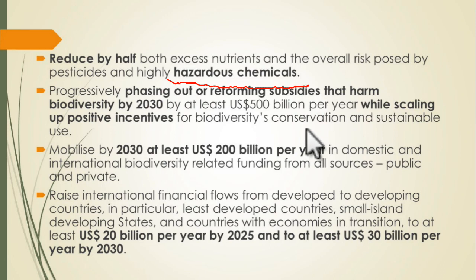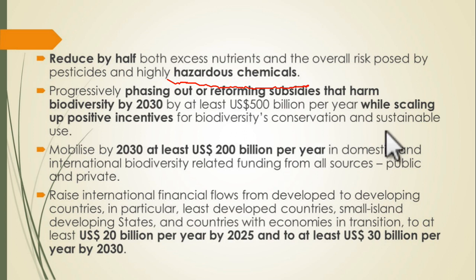The subsidies that go to these harmful pesticides and fertilizers have to be phased out slowly, and by 2030 the target is that US $500 billion in subsidy should be reduced.